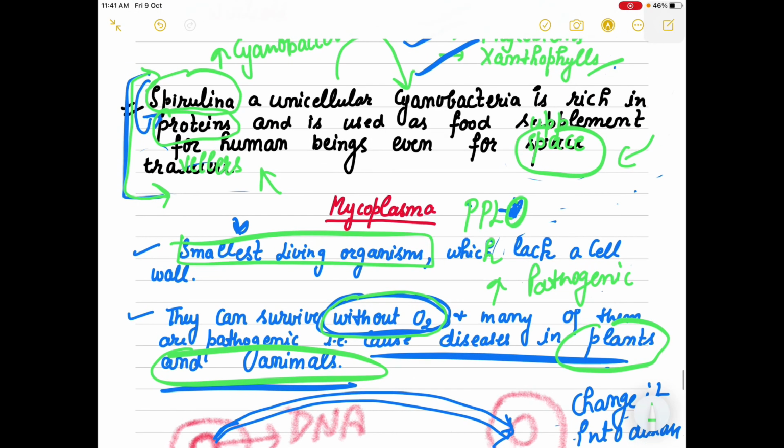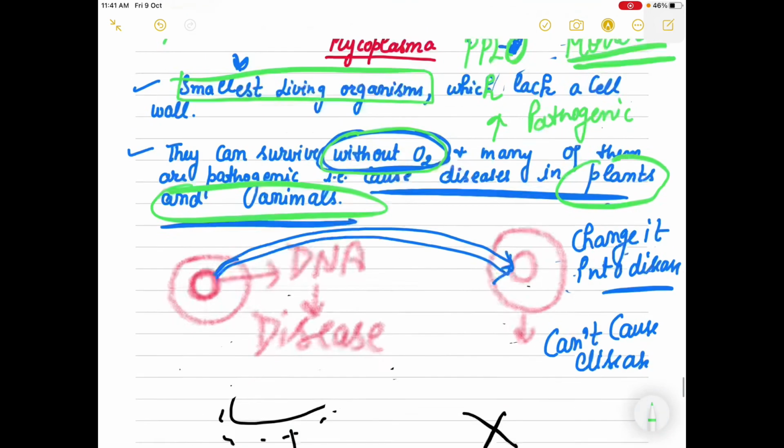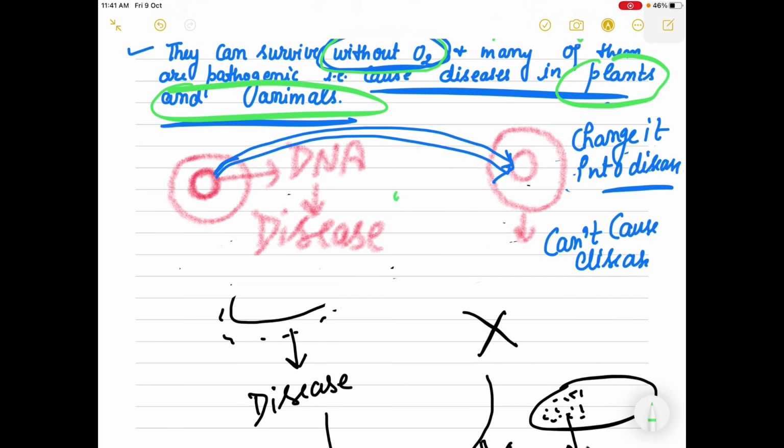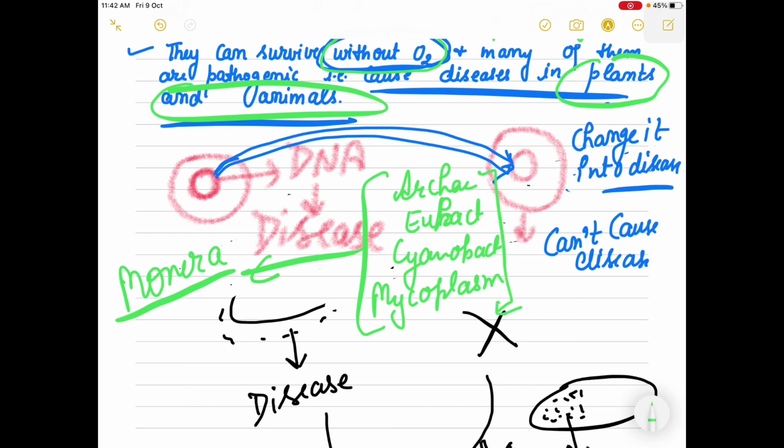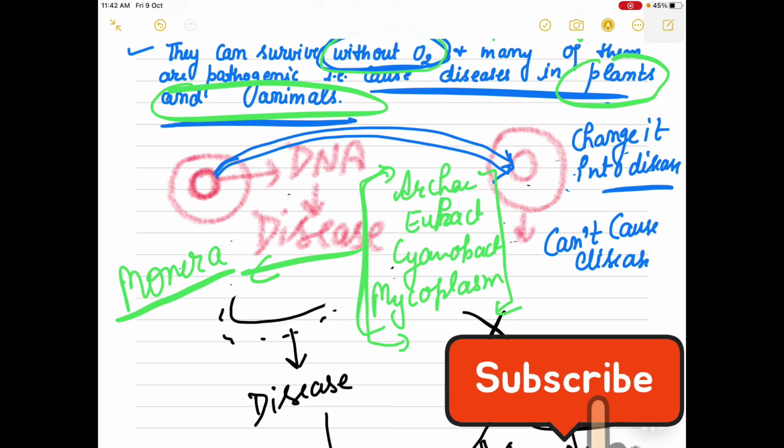So here we are finished with our first group, the Monera group. We talked about Archaebacteria in detail, Eubacteria, then Cyanobacteria, and the last one was Mycoplasma. So these all complete our Monera group. Our next lecture will be on the Protista. Till then, all of you please go through this lecture and complete your notes.